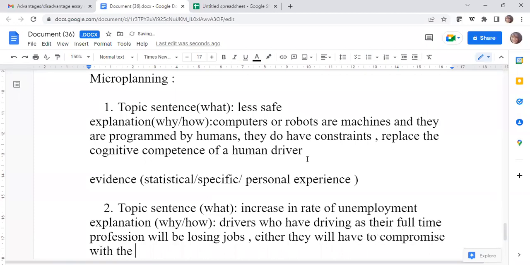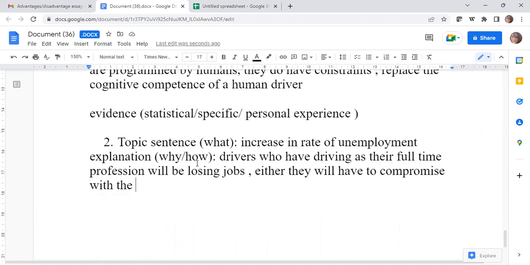Compromise. Ma'am, your screen is stuck. It has happened only with you and not with anyone else. I think there's a technical concern on your end, Shazia. Everybody else can see my screen, right? Properly? Yes, ma'am. Now I can see.